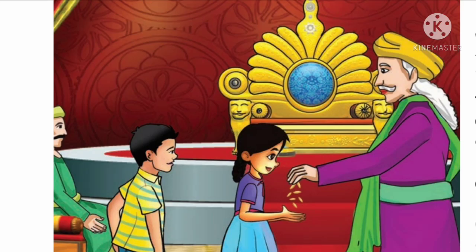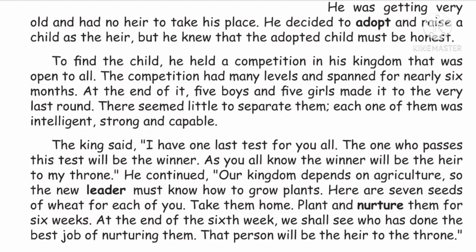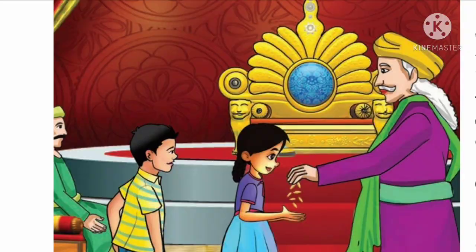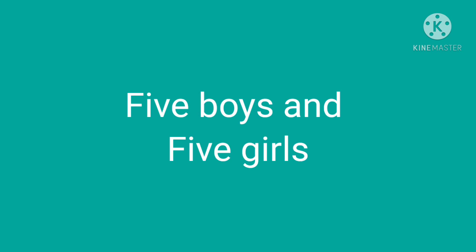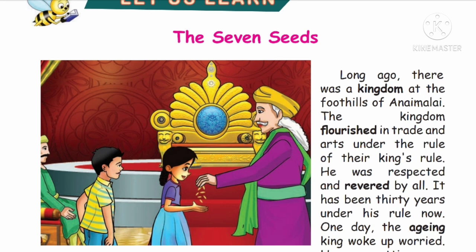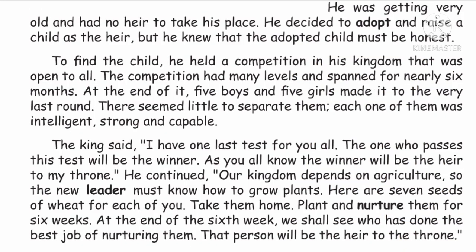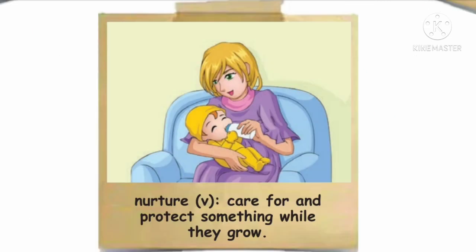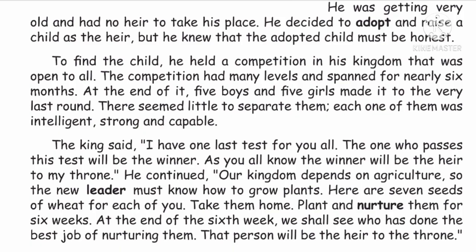Because the kingdom is very wealthy in agriculture, he gave 7 seeds to the children. The last participants were 5 boys and 5 girls. So he gave 7 seeds to the 5 boys and 5 girls and asked them to grow and nurture them for 6 weeks. In the Pictionary you may know the word nurture. He said that whoever nurtures the plant will be the heir of the throne.